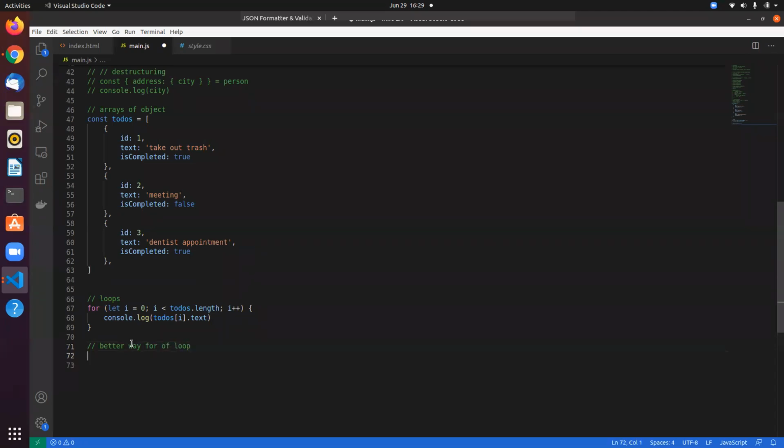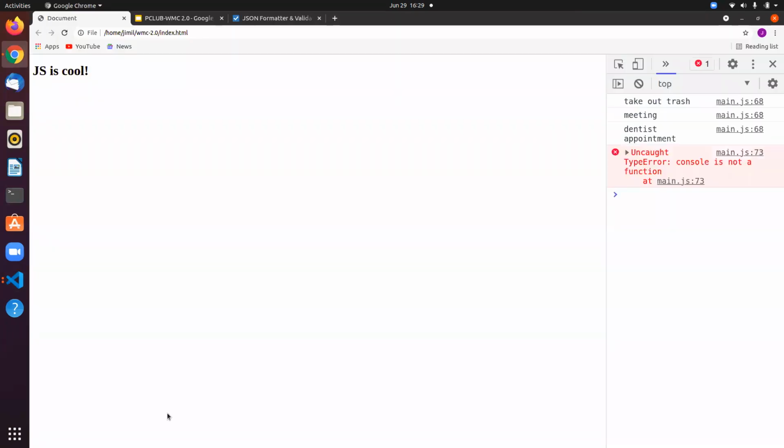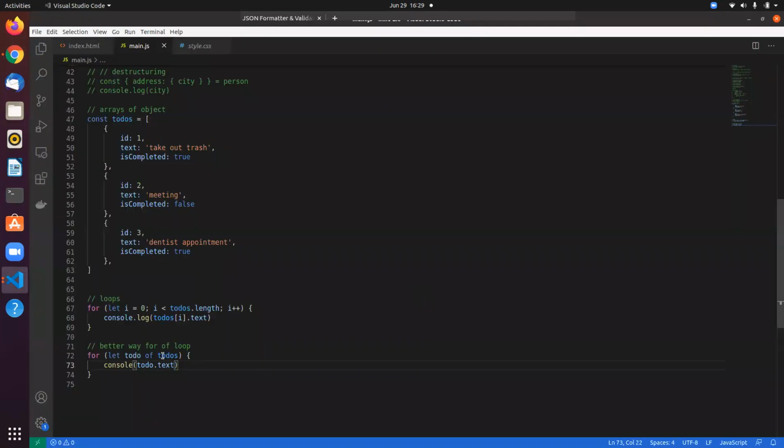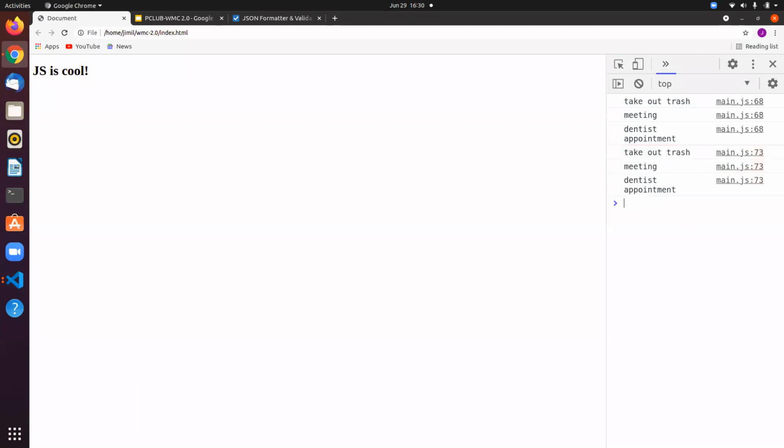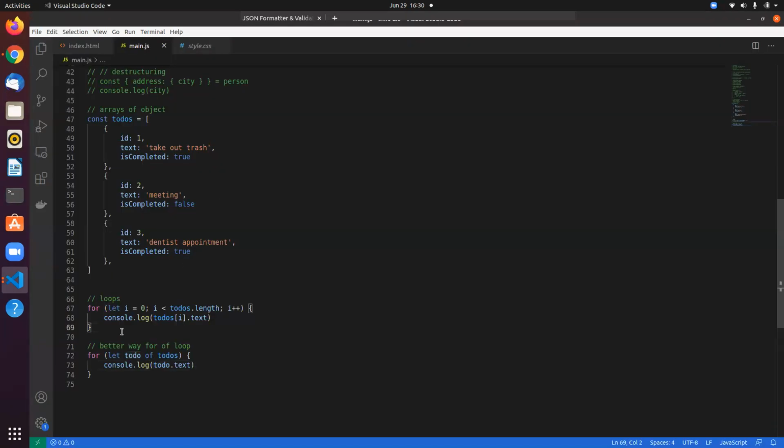The for of loop is similar to that, but instead of having an integer and going over the loop, we have an object. So we can have an object todo of todos, and we can just access todo like it is an object. We can do it like this, console.log. Okay, so this is okay.